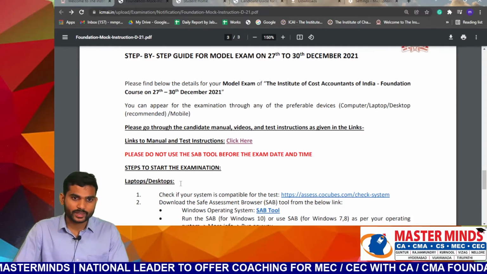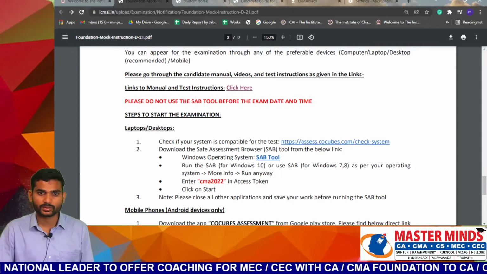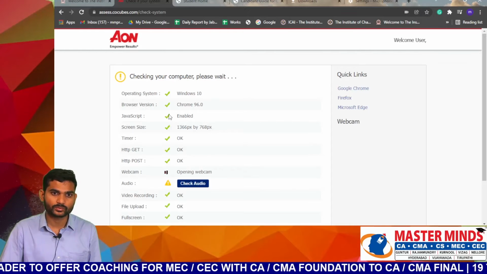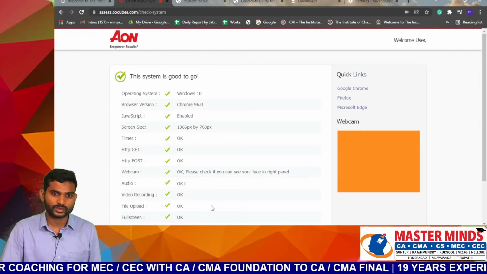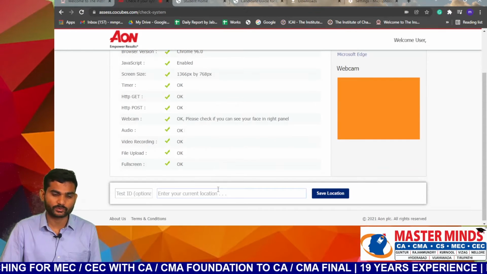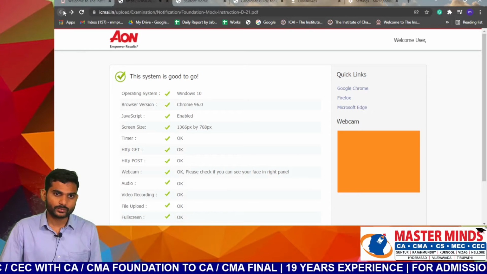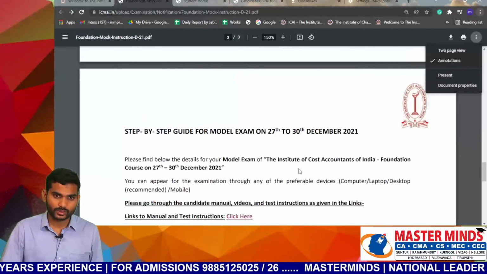Steps to start the examination for laptops and desktops. Check the system compatibility by clicking here. See, everything is good except audio, so I'm checking my audio. This is also good. Everything is fine. This is how we check the system compatibility, and the system is ready to go.